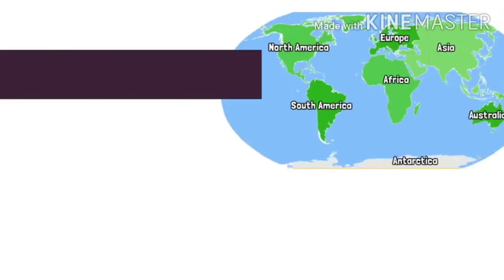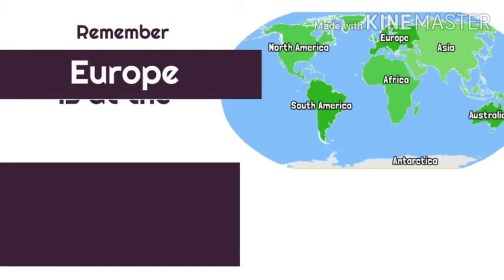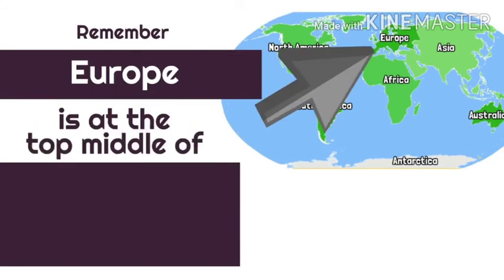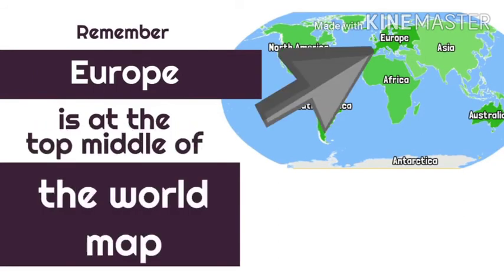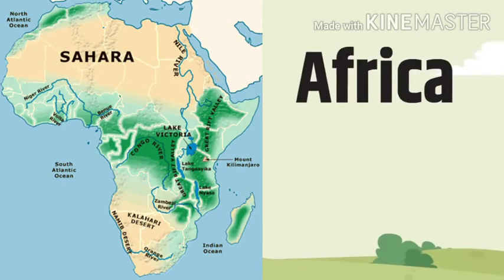So European cities are Moscow, London, Berlin, Rome, Paris. Remember, I told you that Europe is at the top middle of the world map. Europe is at the top middle. You can see the arrow pointing to the top middle of the world map. So that's the location of Europe.